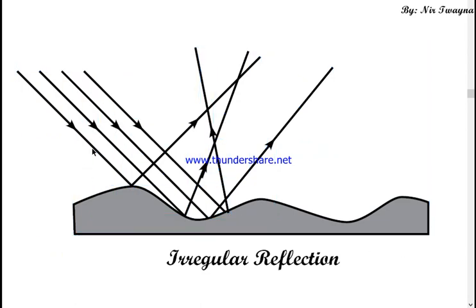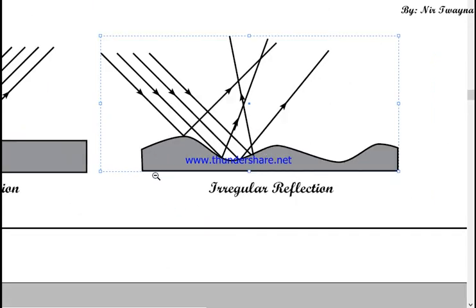So you can see this light ray has been reflected in this way, and the second light ray is directed in another direction. The third light ray is reflected like this, and the fourth light ray is reflected like this, okay? So all the light rays are reflected in various, different directions. So the reflected light rays are not parallel. This kind of reflection is known as irregular reflection. And irregular reflection is caused by a rough surface, okay? It is caused by a rough surface.